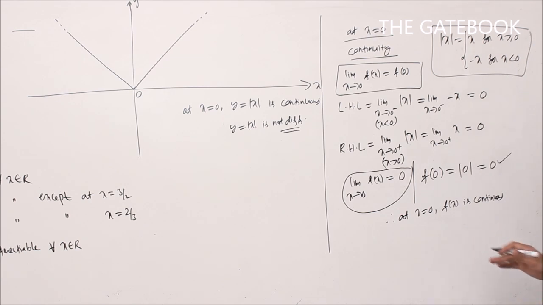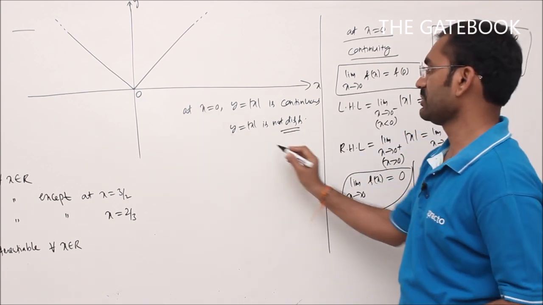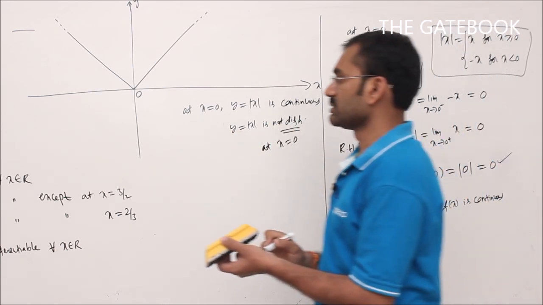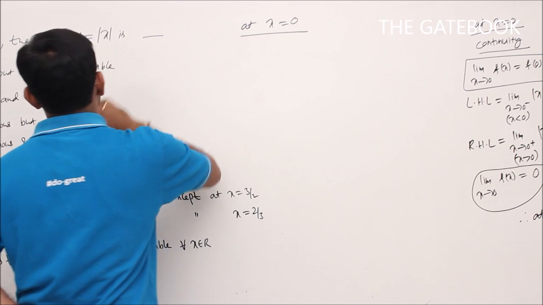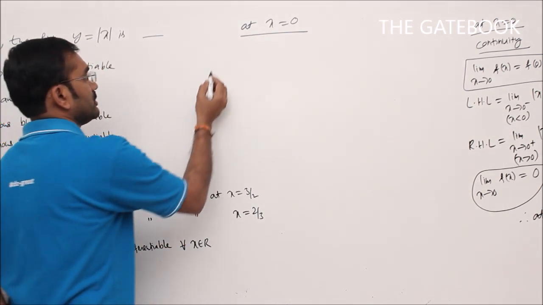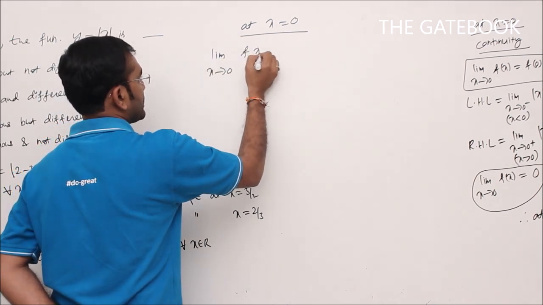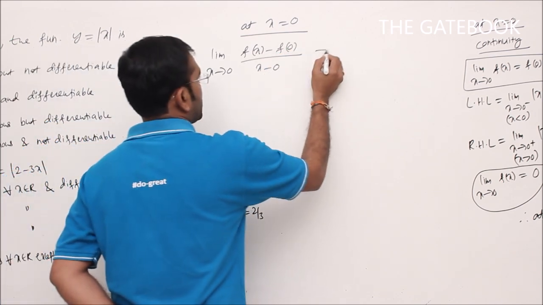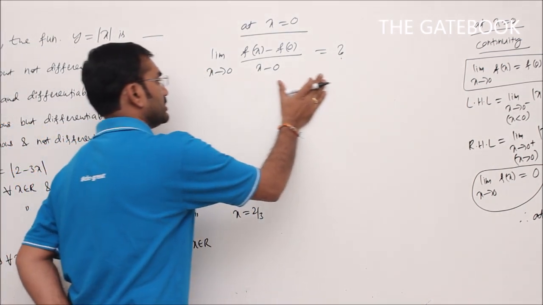That is using the definition. Now I will prove that the function is not differentiable. Already we know that the function is not differentiable at x is equal to 0. I will prove this one using the definition also. Now differentiability at x is equal to 0 for the same function. To check differentiability, we have to check this limit value: limit x tends to 0, f of x minus f of 0 by x minus 0. Whether this limit exists or not, we have to check. If this limit exists, then I can say that the function is differentiable.